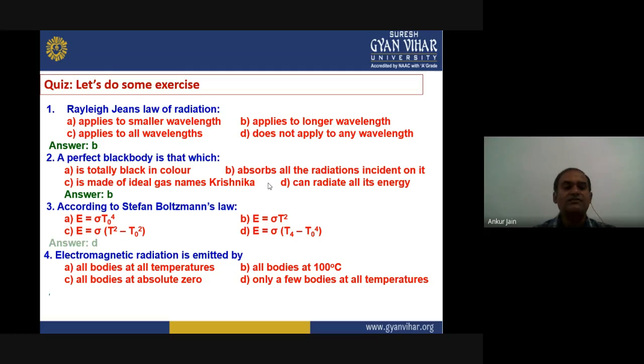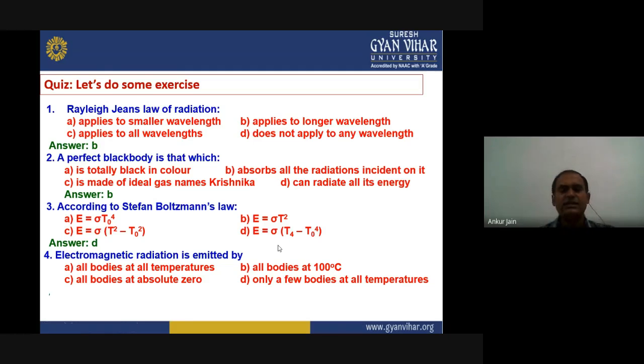The right answer is the last option, if we are considering the theory of heat exchange. You can be confused with the option sigma into T naught to the power 4, but T naught was the temperature of the surrounding, not the actual black body. So the right answer among these should be this one.